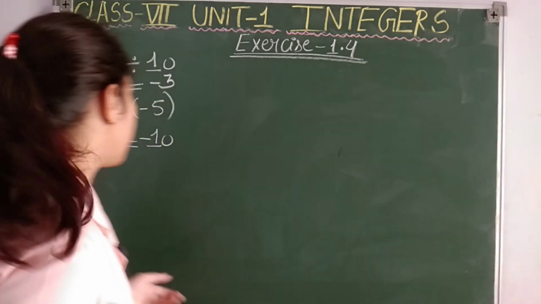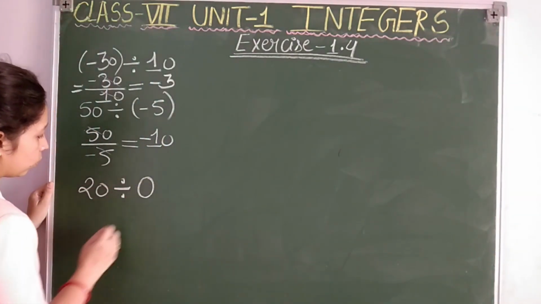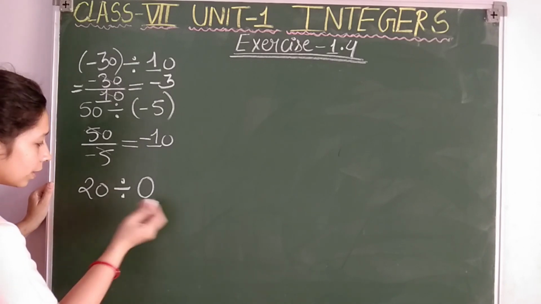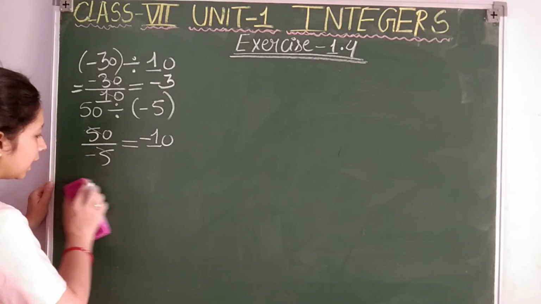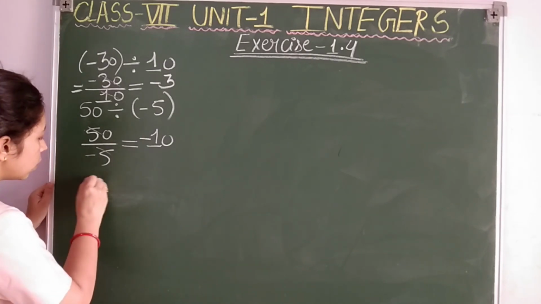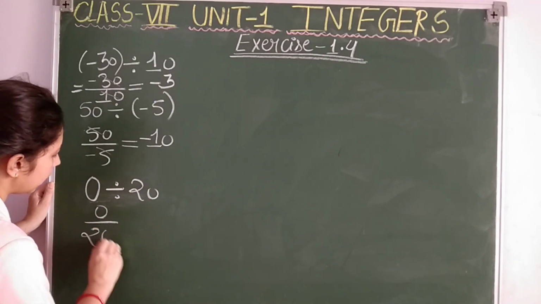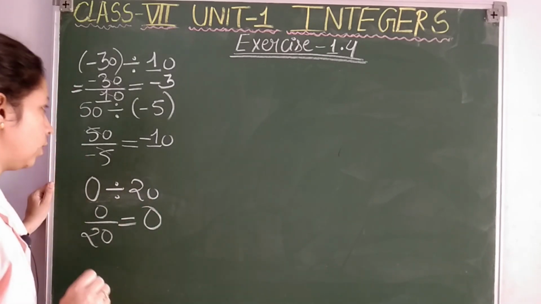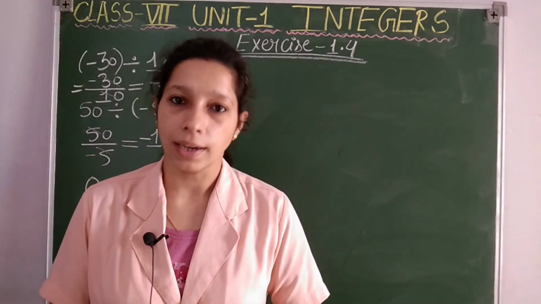For suppose 20 divided by 0, this is meaningless. When an integer is divided by 0, it is meaningless. But if the condition is opposite, meaning 0 divided by 20, so 0 upon 20, the result will be 0. So these 3 points you have to keep in mind for dividing integers, students.